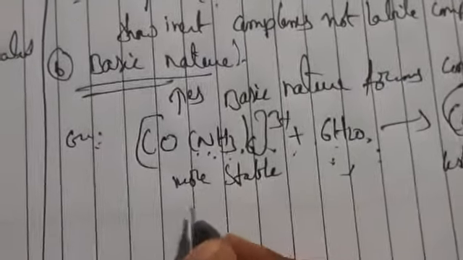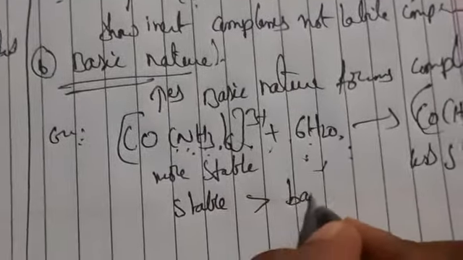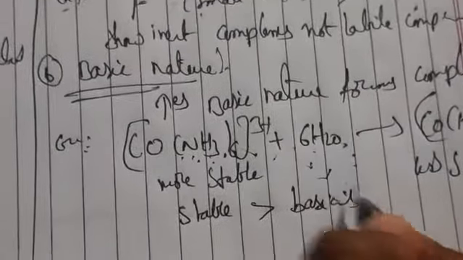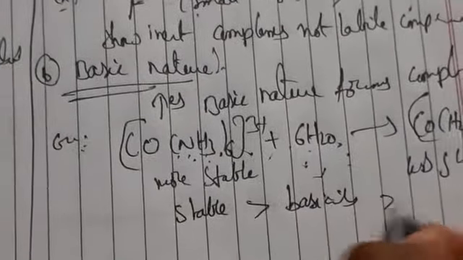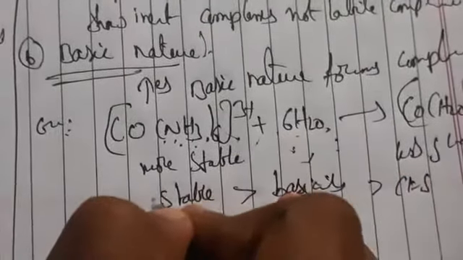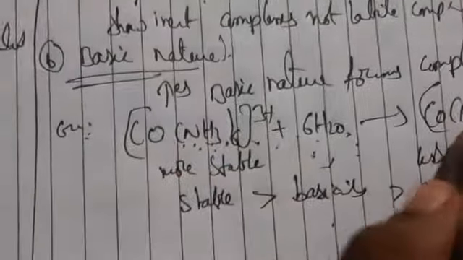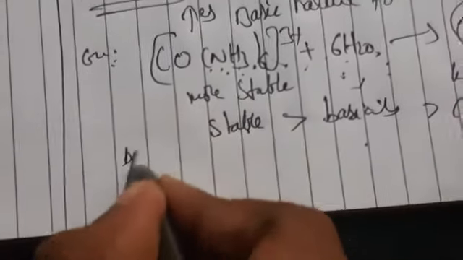Here, the stability is greater, the basicity will also be greater, so the crystal field stabilization energy will also be greater. So stability greater means basicity greater, and basicity greater means crystal field stabilization energy is also greater. There will also be greater pairing of electrons with the basic nature. So we will have here a decreasing order.